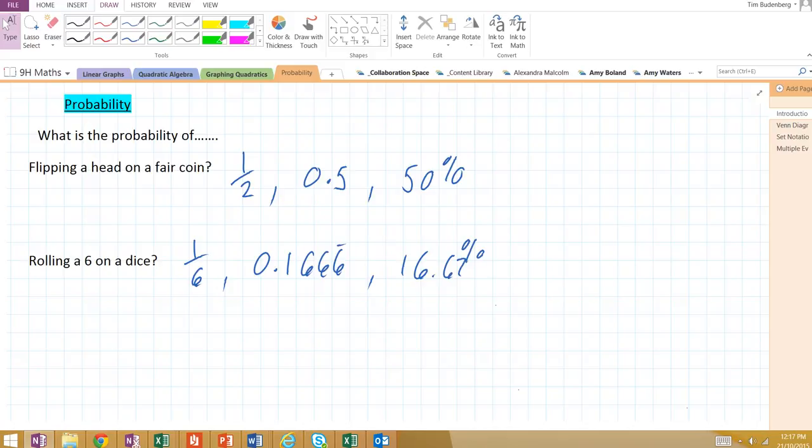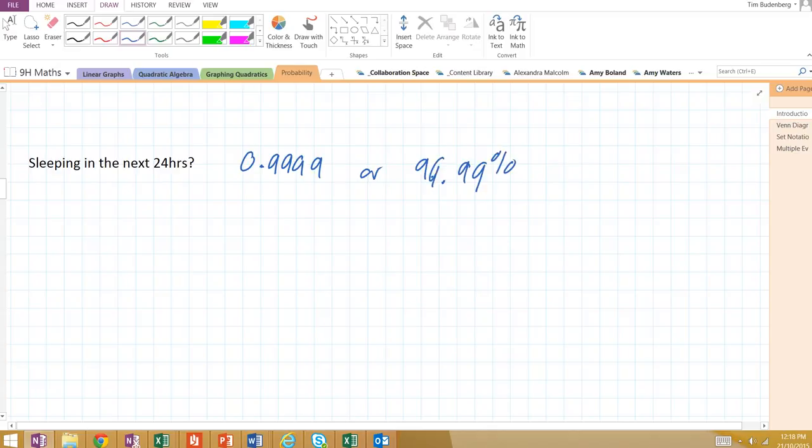Say, for example, what's the probability of me sleeping in the next 24 hours? Now, most people think this is absolutely guaranteed, so it's 100%, but theoretically there's a chance that I don't sleep. My house burns down, etc., and I won't get to bed for the next 24 hours. Unlikely, but theoretically possible, so we can't give this a probability of 100%. Instead, it's more likely to be a 0.9999, or 99.99% chance happening. That means it's almost guaranteed. Something that's guaranteed to happen is 100%.